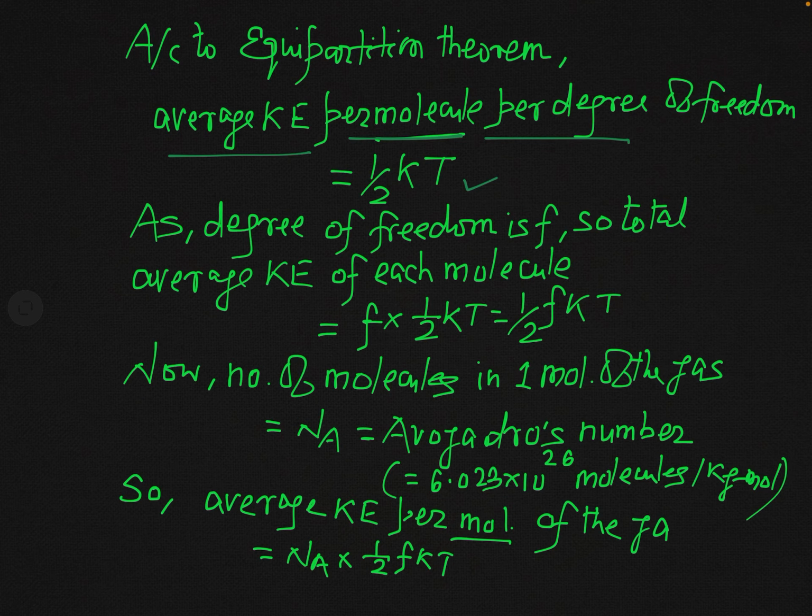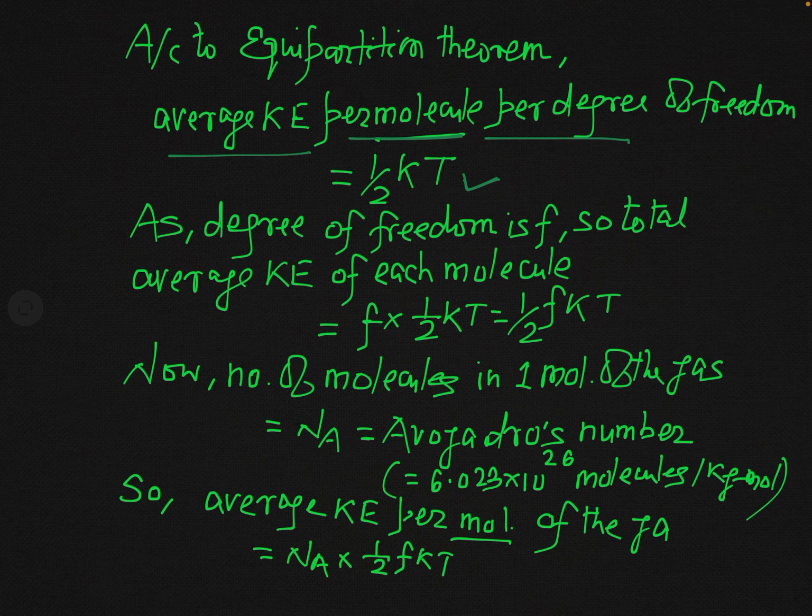We have already studied this in the previous lecture. Here you know that k is the Boltzmann constant and T is temperature. Now, this is the energy associated with each molecule for 1 degree of freedom.